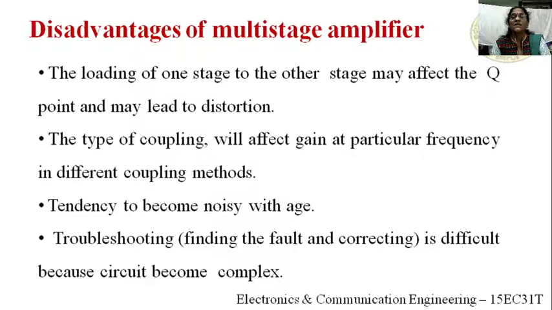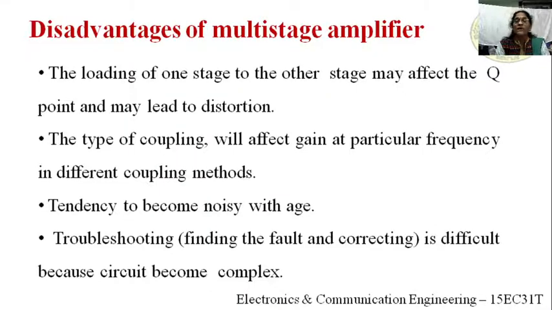At that time the DC bias changes. If the biasing voltage changes, the Q point also varies. If the Q point varies, we get a distorted waveform.